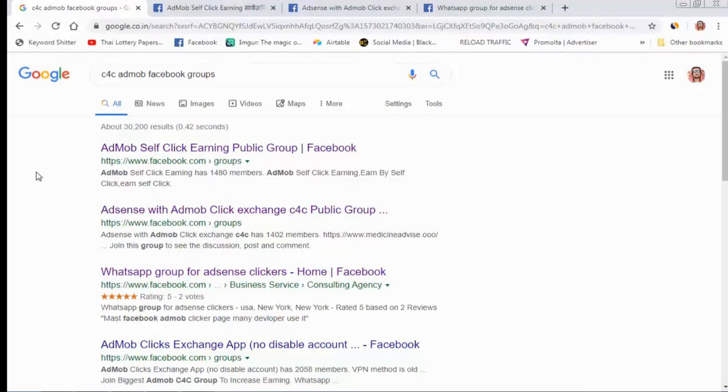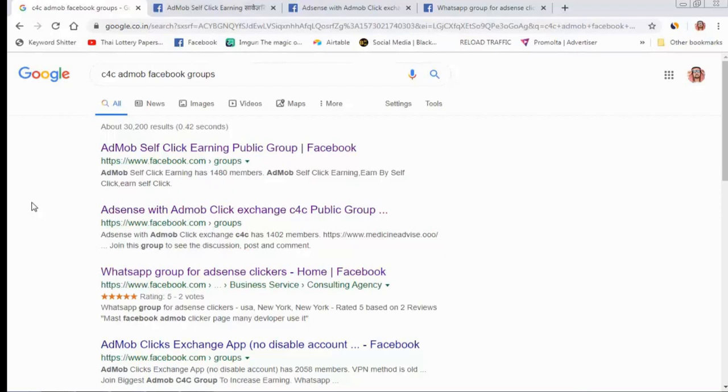But as I said before, you need some real traffic in your application. You need some real page view impressions and clicks on your AdMob account, on your applications. If you don't have organic traffic or organic clicks on your application, do not do exchange work, because Google may accept it, but you will face an ad limit problem. I hope you understand this strategy and can work like this. This is my strategy and I have worked like this.